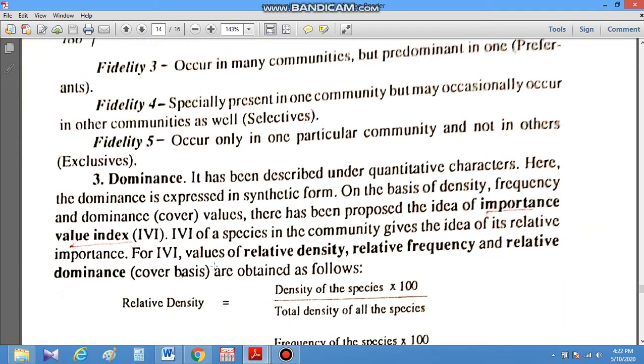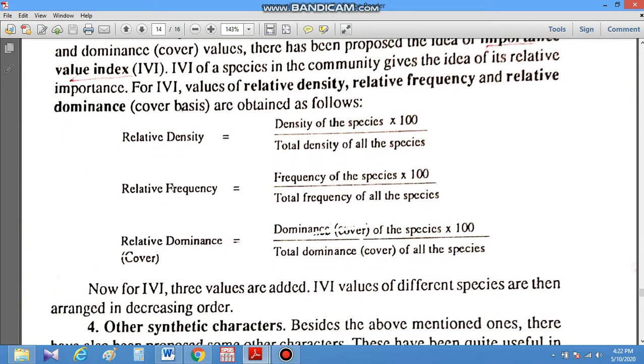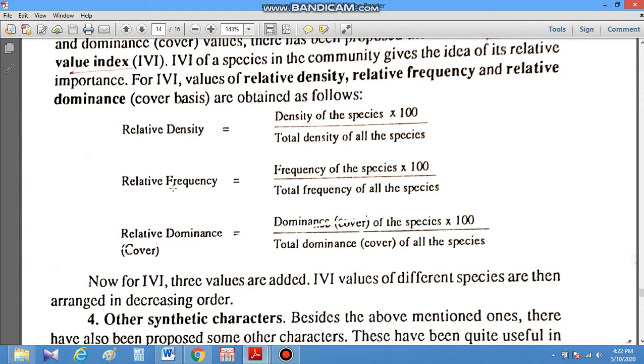Another character is dominance, on the basis of density, frequency and dominance, which we have earlier studied. When we combine this with reference to all species, it becomes relative density, relative frequency, and relative dominance. Through this data we can calculate the IVI, the importance value index, which gives an idea about the relative density, relative frequency, and relative dominance of a community structure. So this is about this.